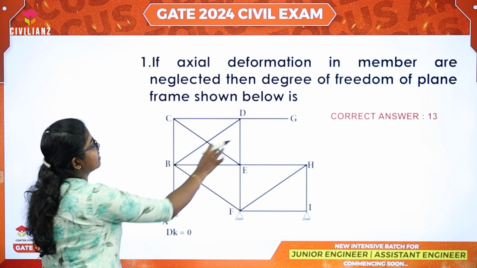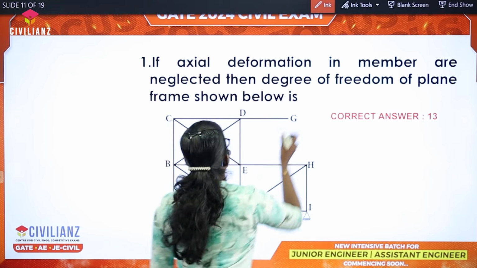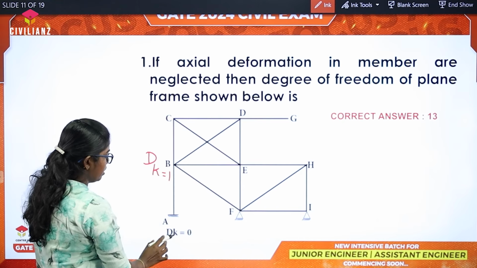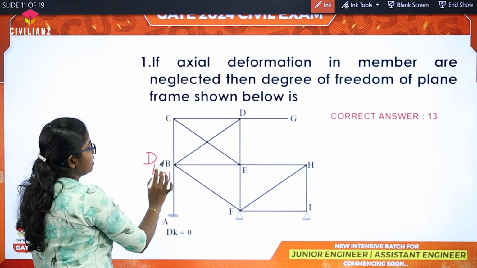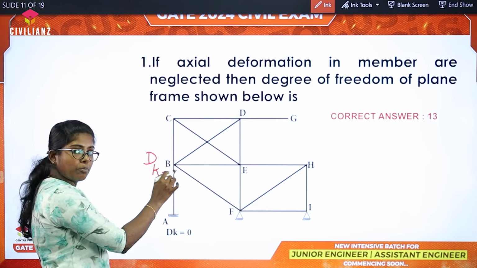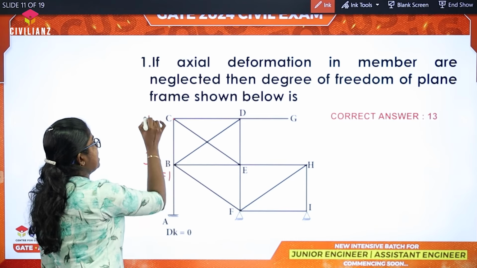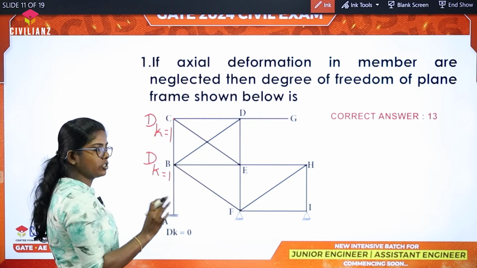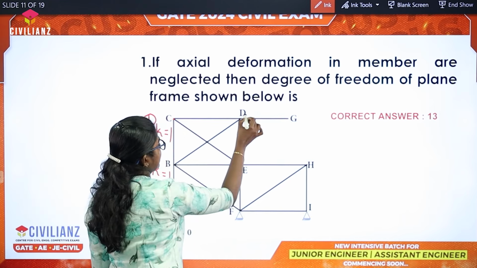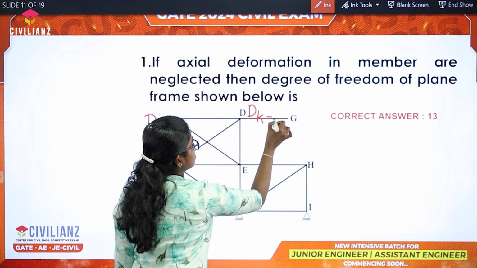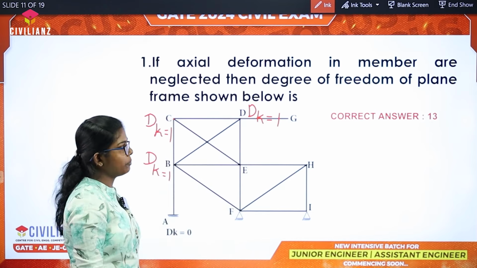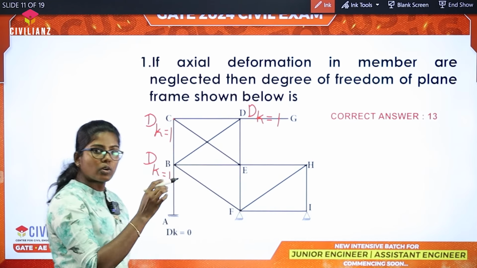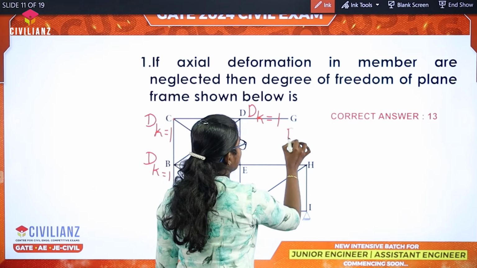In this joint, the kinematic indeterminacy at B is dk equal to 1. From here 0, here 1. Here only rotation is possible. At C, dk is equal to 1. Here also only rotation is possible. At D, dk is equal to 1. Here also only rotation is possible. At G, a displacement and rotation are possible. Therefore, dk is equal to 2.